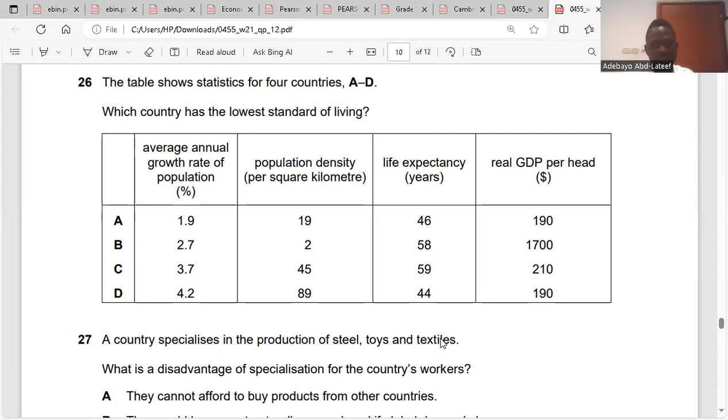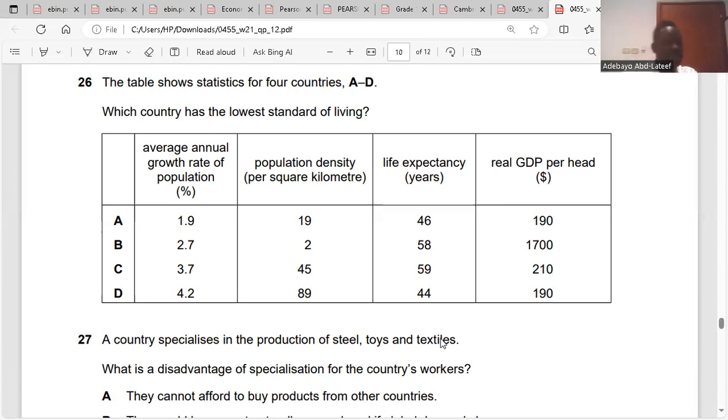So look at the highest population growth rate, which is 4.2. When you talk about population density, we're talking about having large numbers of people in a very small area. Do you understand?